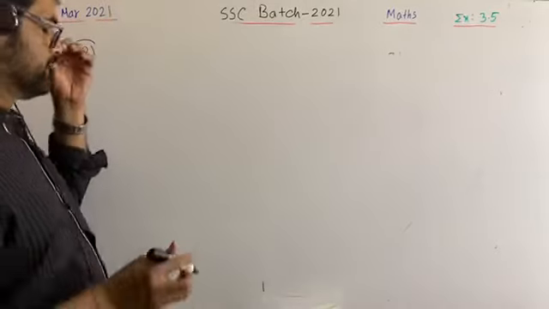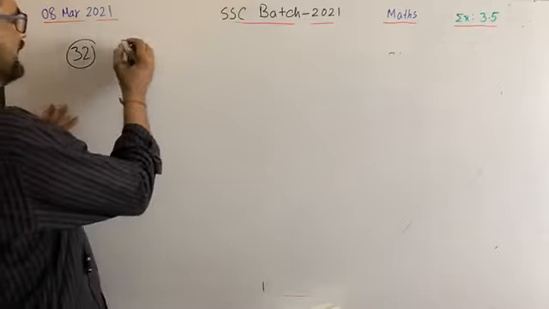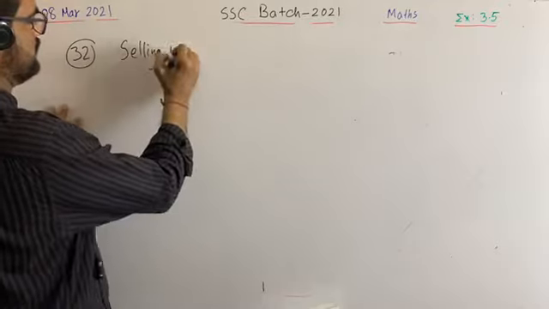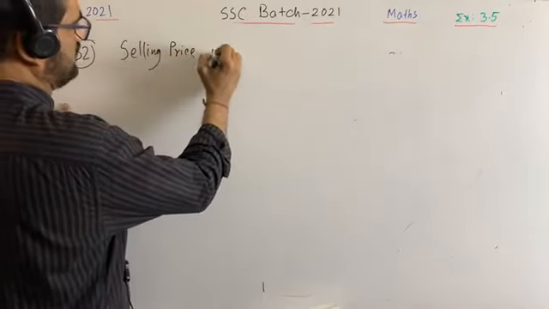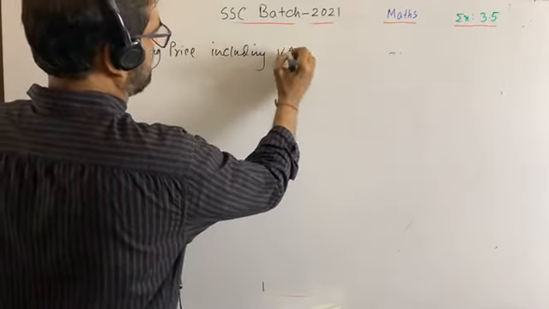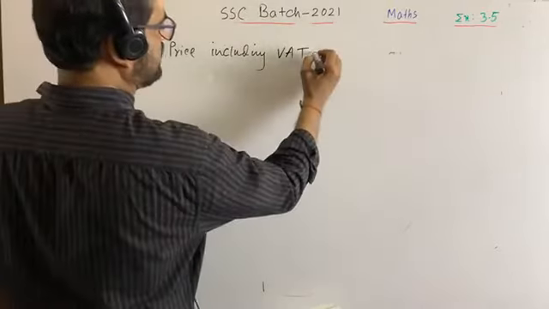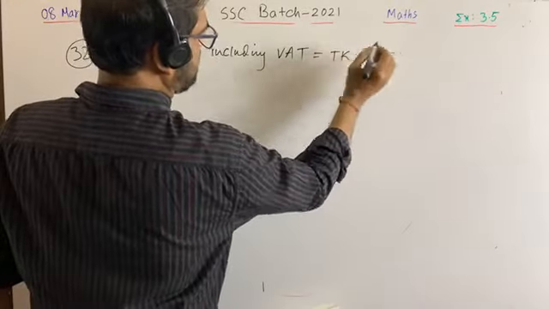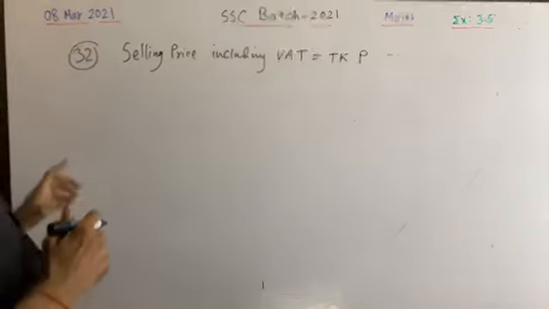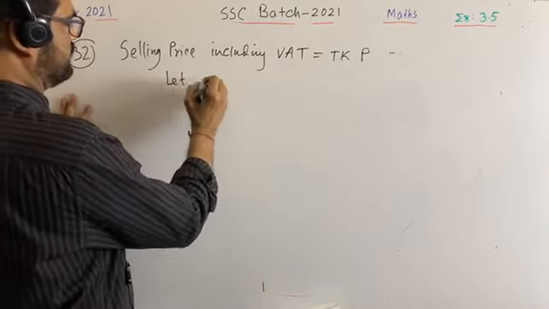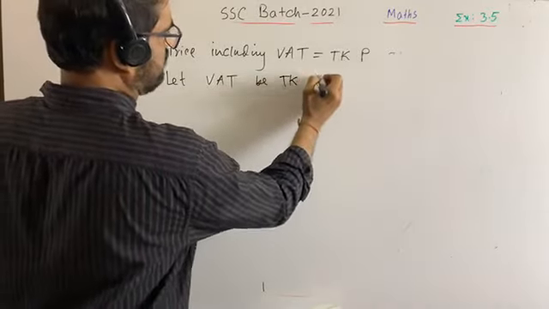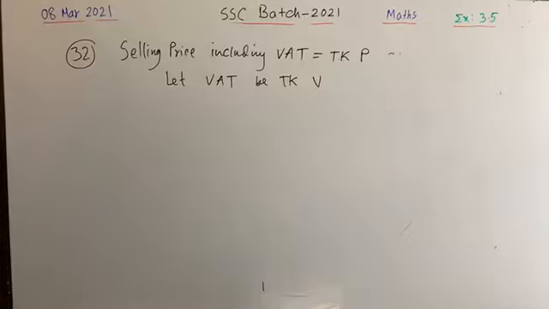Actually, what is given? Write down, given: selling price including VAT is equal to taka P. It is given. Let VAT be taka V.